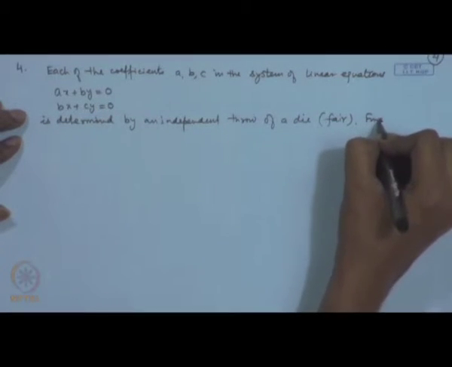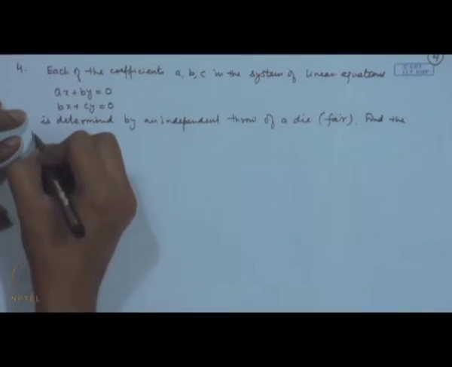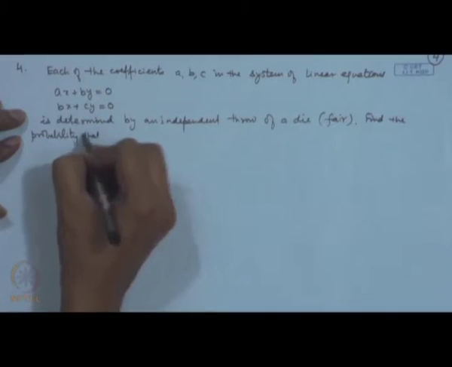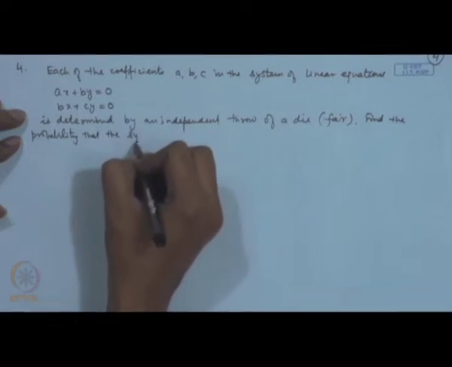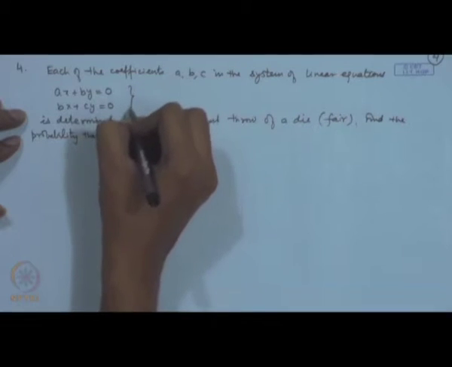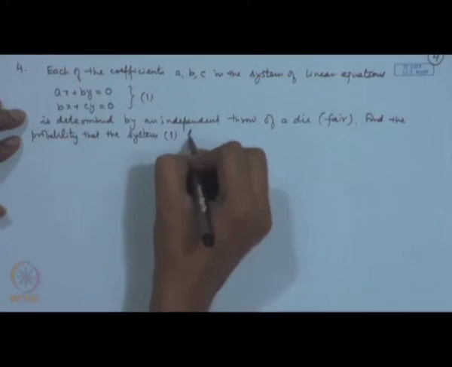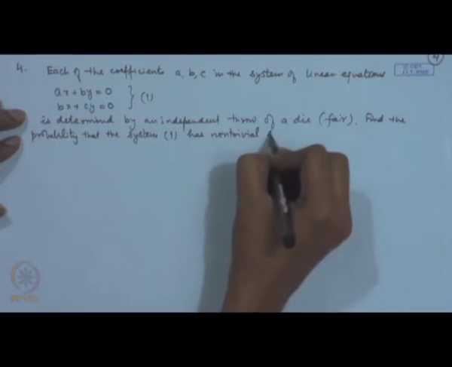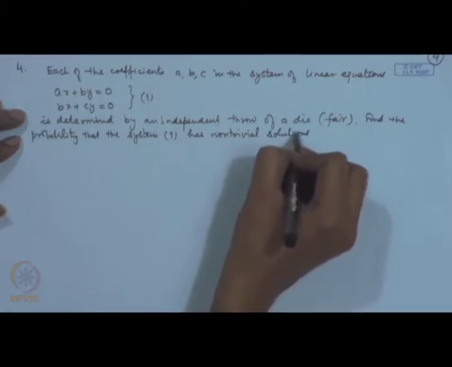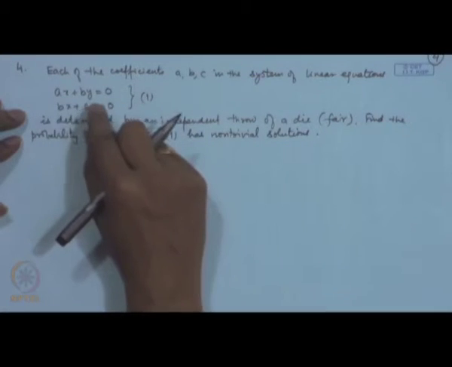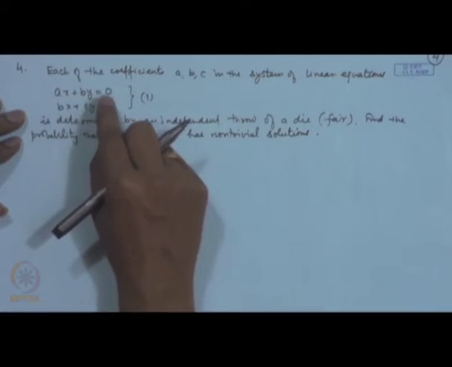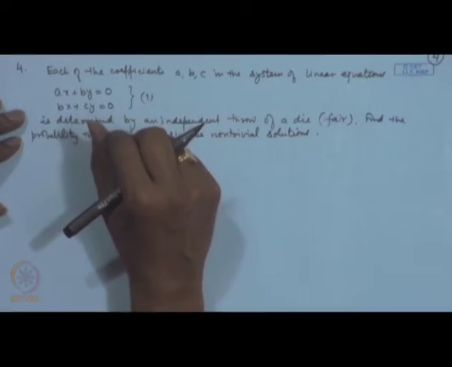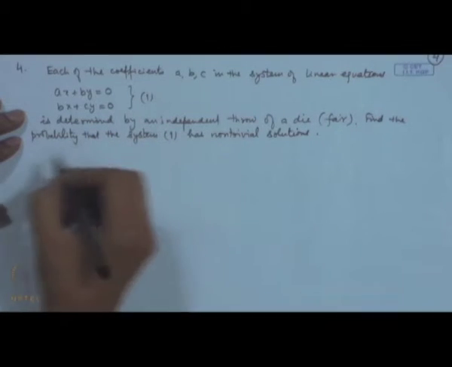Find the probability that the system, let me call it system 1, has non-trivial solutions. See, this system is a homogeneous system, therefore, x is equal to 0, y is equal to 0 will always be a solution. Now, non-trivial solutions are possible